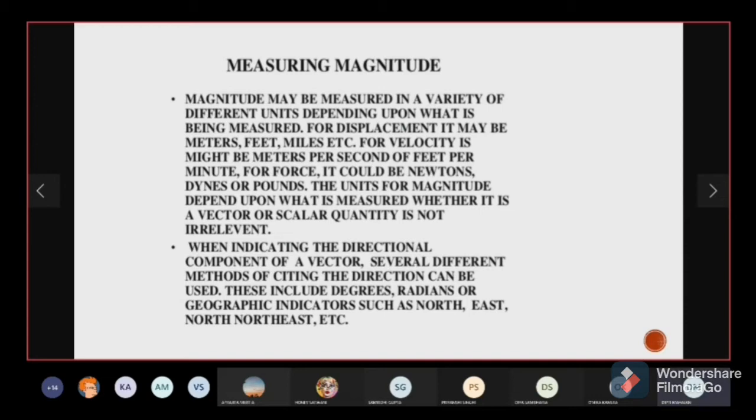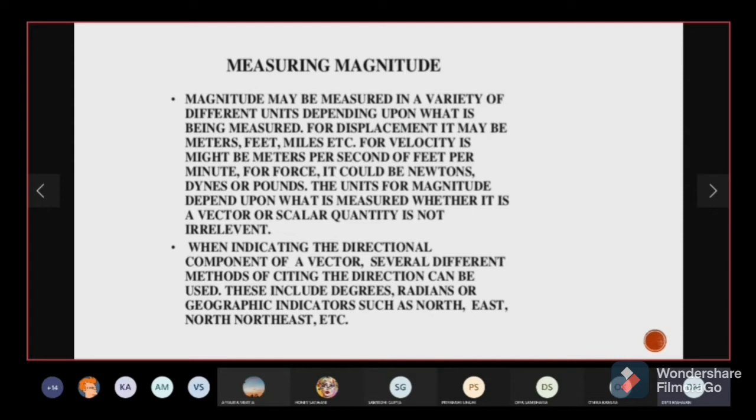Or you might get a question that a man sets out on a journey in which his initial position makes an angle of 30 degrees with the horizontal. So in that case, you are being given an angle, which is helping you determine the direction of motion of the object.